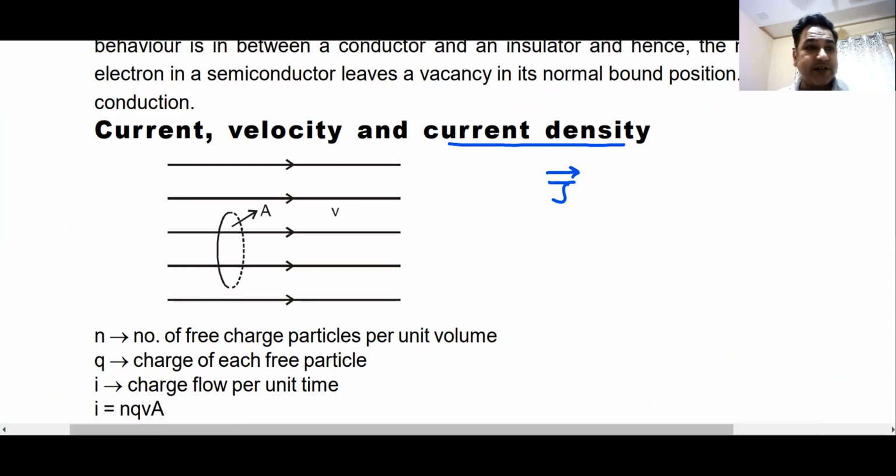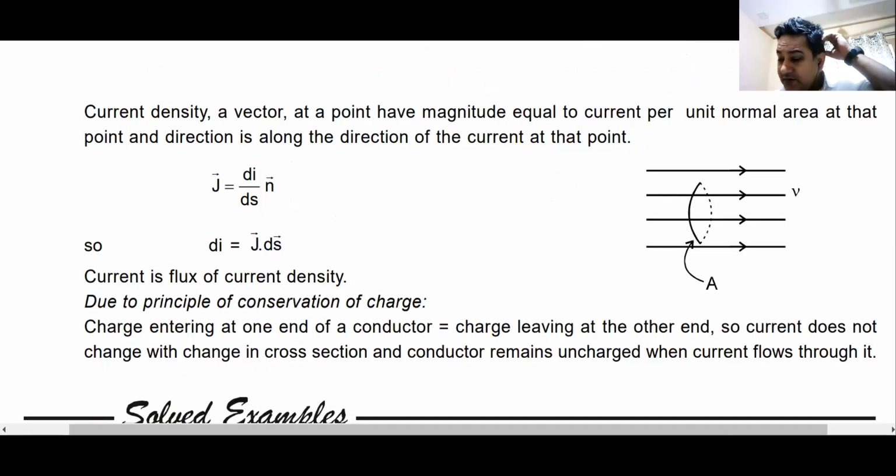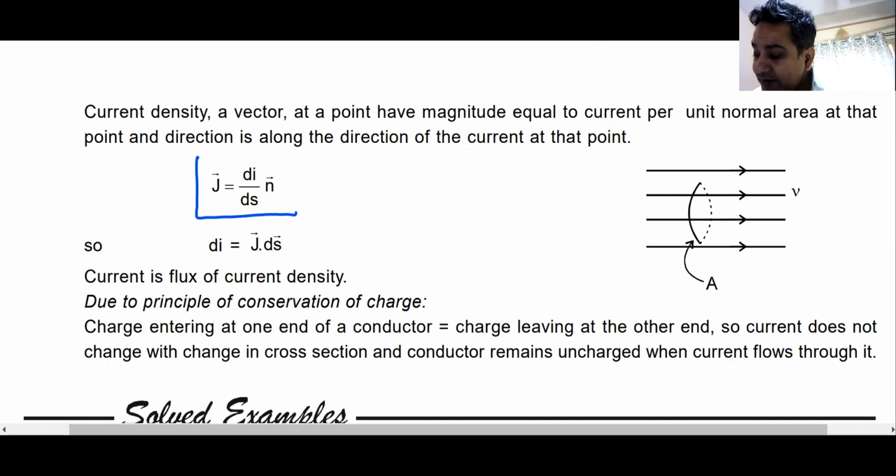Now, if I want to write it in the form of a vector, how will I write it? It must have a magnitude. It must have a direction. What is the magnitude? What is the direction? I have told you that, right? So I can write current density vector like this: di by ds. Di by ds is the magnitude of this vector, and n is the direction of this vector.